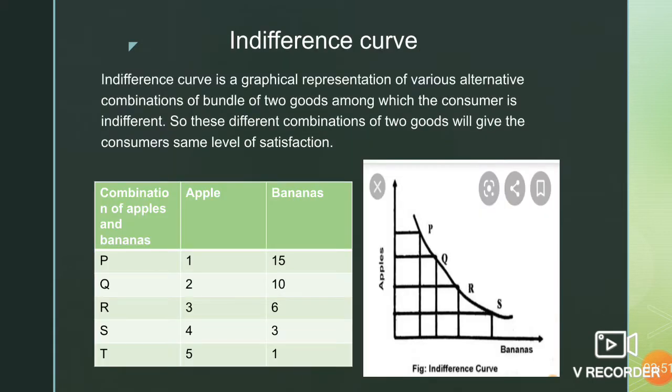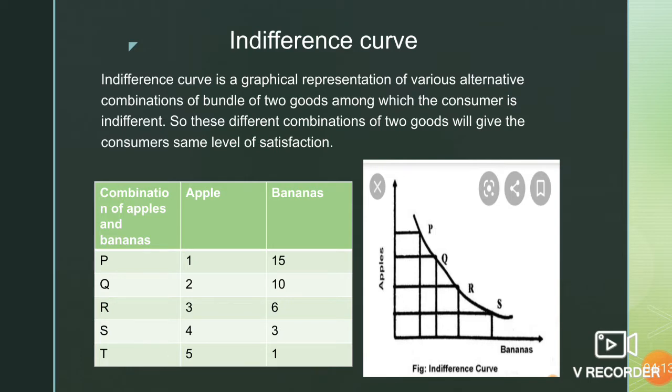Now let's move on to some more of the concept of utility according to the ordinal approach by using the indifference curve analysis. So I would first want the students to look at the graph closely.